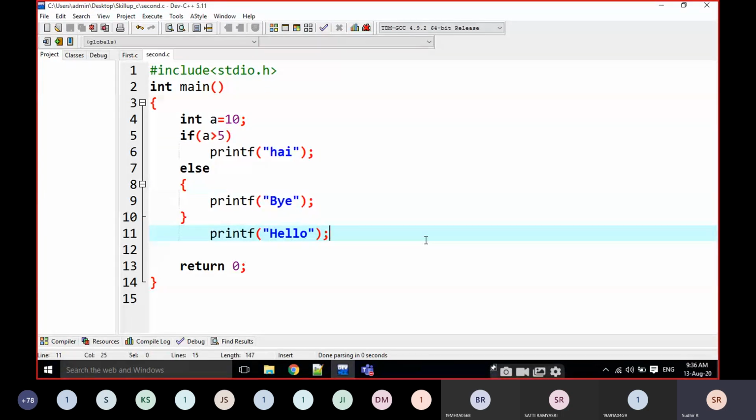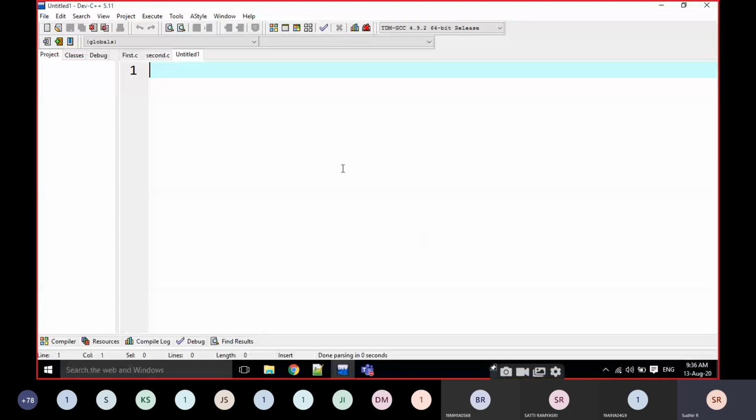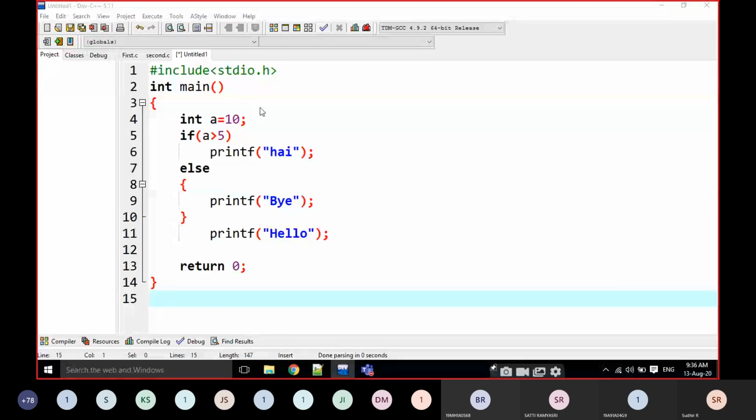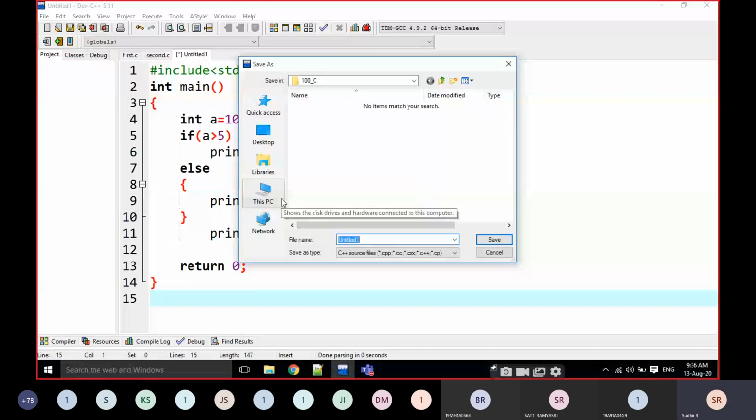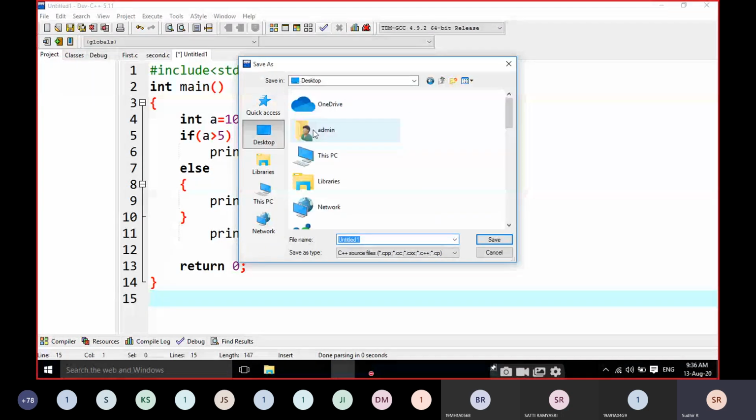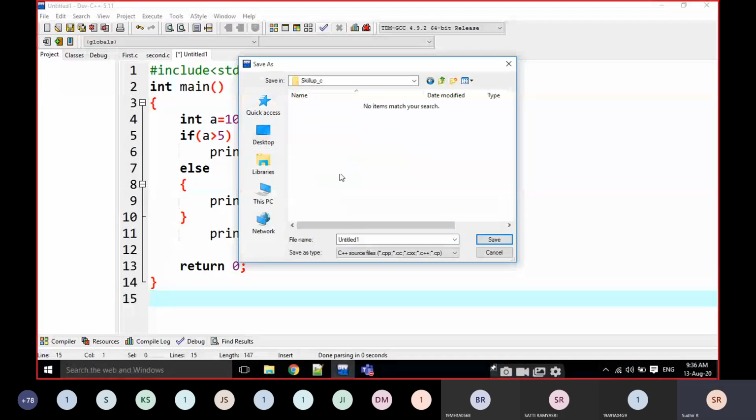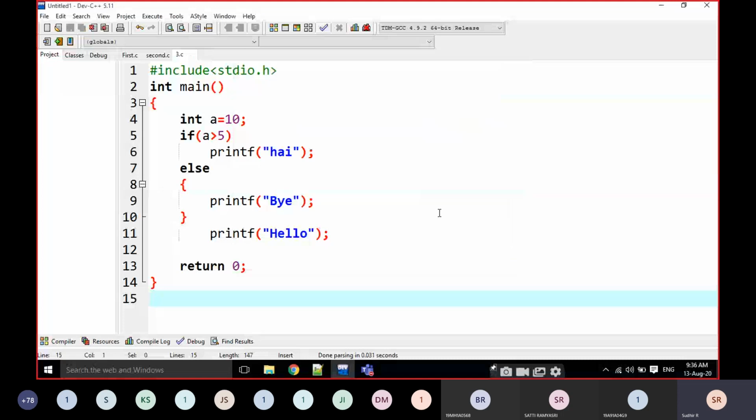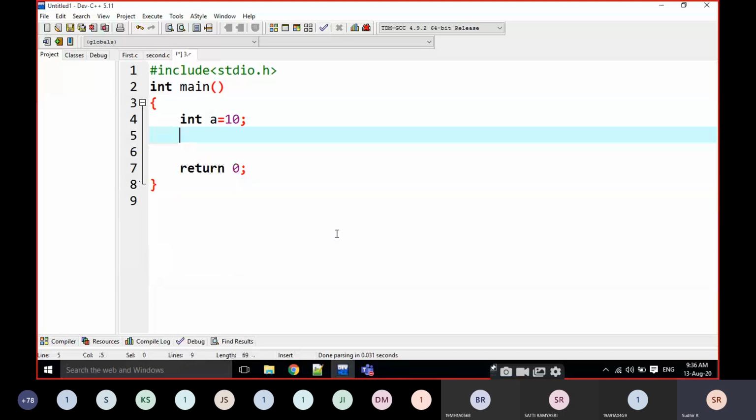Leave like this. Control N. This is if and else.